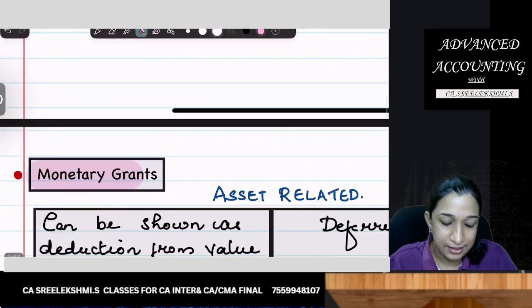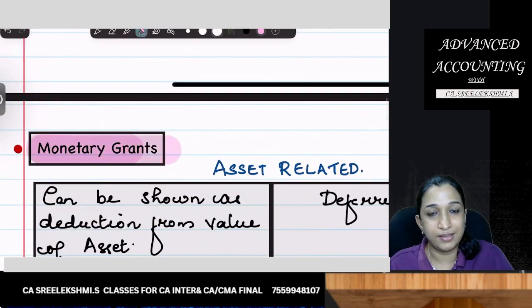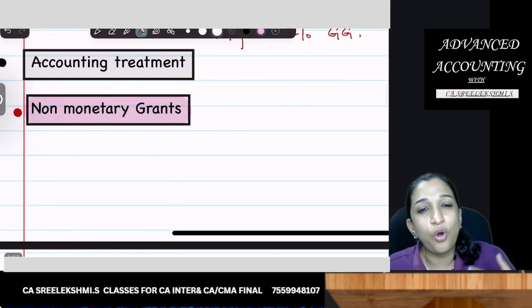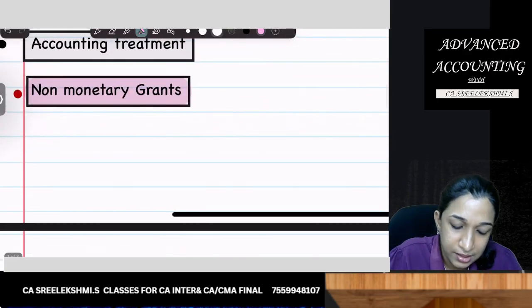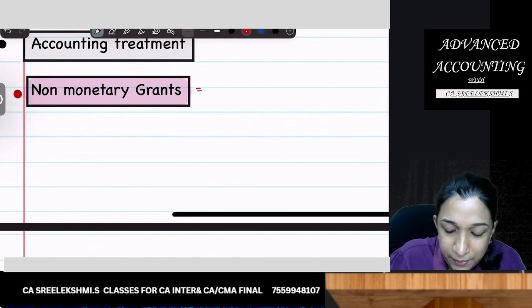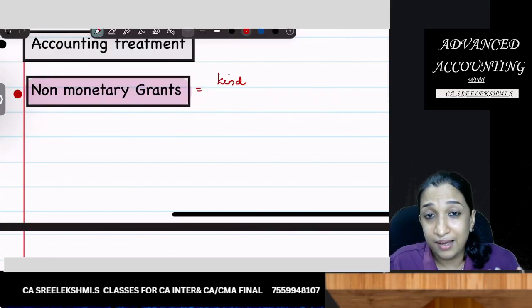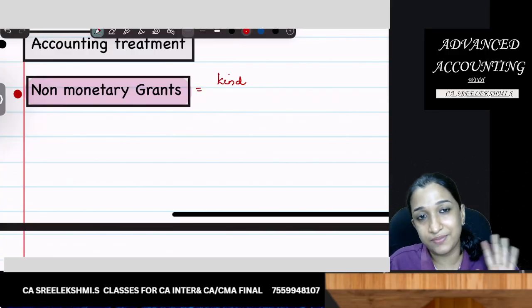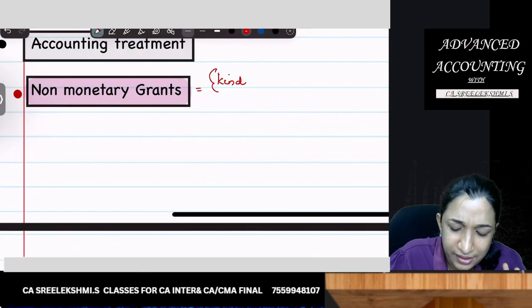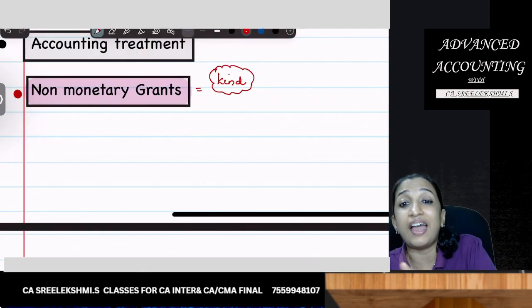So what is the accounting treatment of non-monetary grant? Non-monetary grant means grant received in kind, like assets, land, license, etc. So grant received in kind which can be monetarily valued.